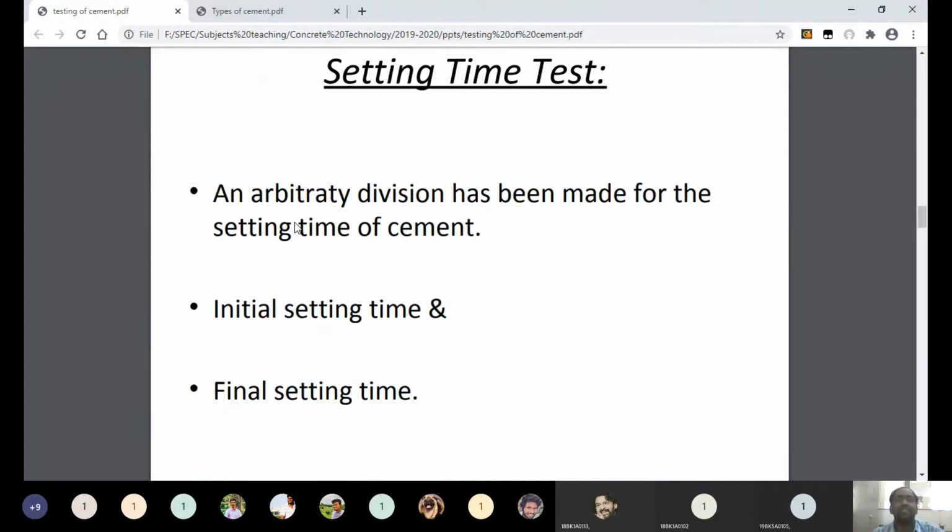And one more thing we discussed, that is setting time of cement. The setting time of cement is again divided into 2 types: initial setting time and final setting time. For ordinary Portland cement, the initial setting time will be 30 minutes and the final setting time will be 10 hours. Understand? And can anybody say what is setting time? First of all, who can define? Who can answer what is setting time of cement?